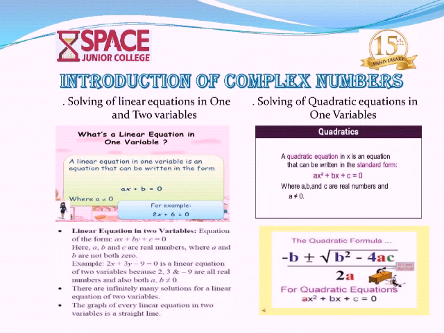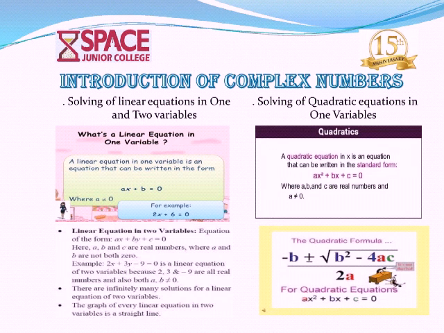Now we go to solving of quadratic equation in 1 variable. The quadratic equation standard form is ax square plus bx plus c equals 0. Here a comma b comma c are real numbers and a is not equal to 0. This is called the quadratic equation. This is the main concept of the introduction of complex numbers, students. So ax square plus bx plus c equals 0.